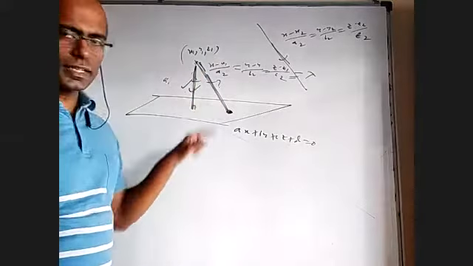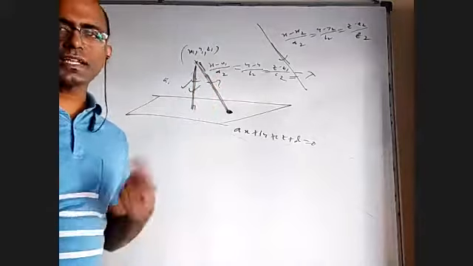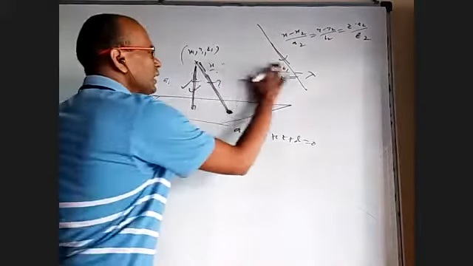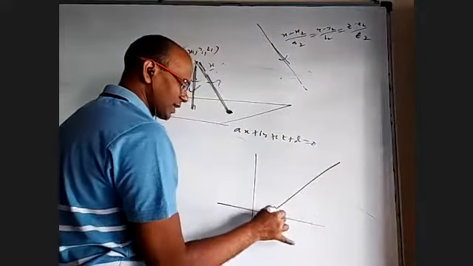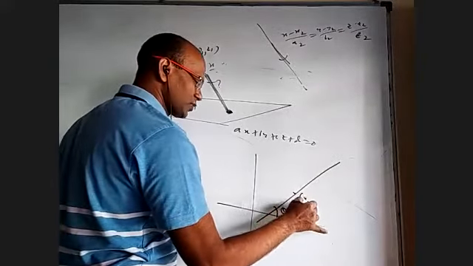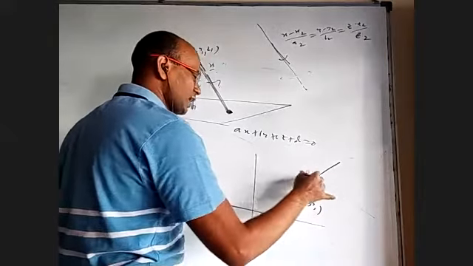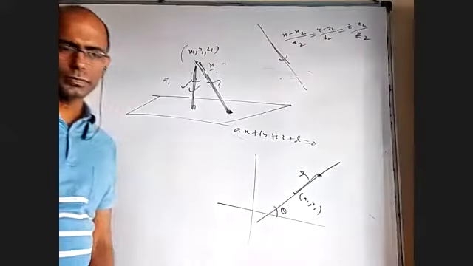There is another way to find this distance without actually finding the line: use parametric forms. Like in 2D geometry, you have this formula. I have a line and this angle is theta and this point is x1, y1. At a distance r, if there is a point, what is that point?